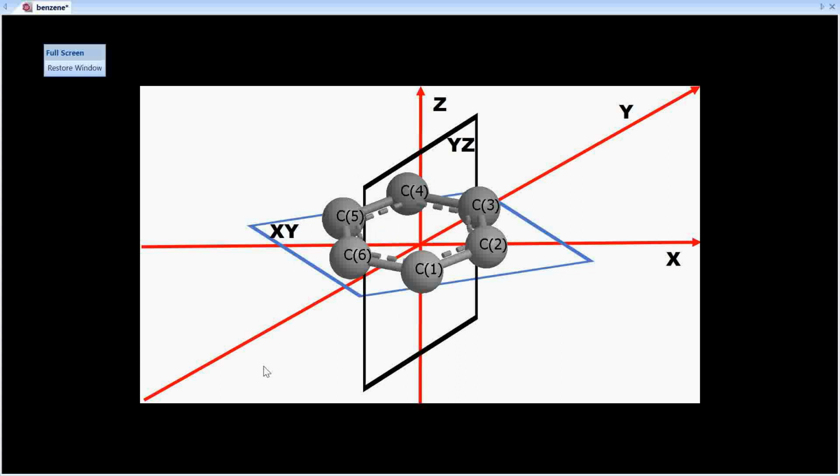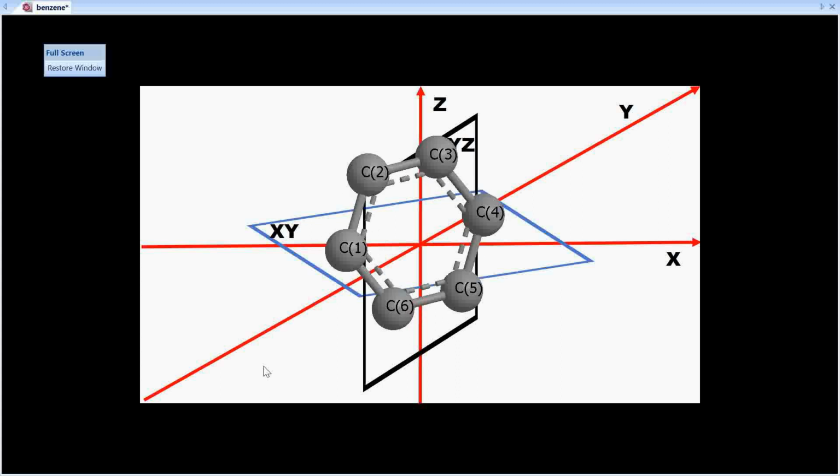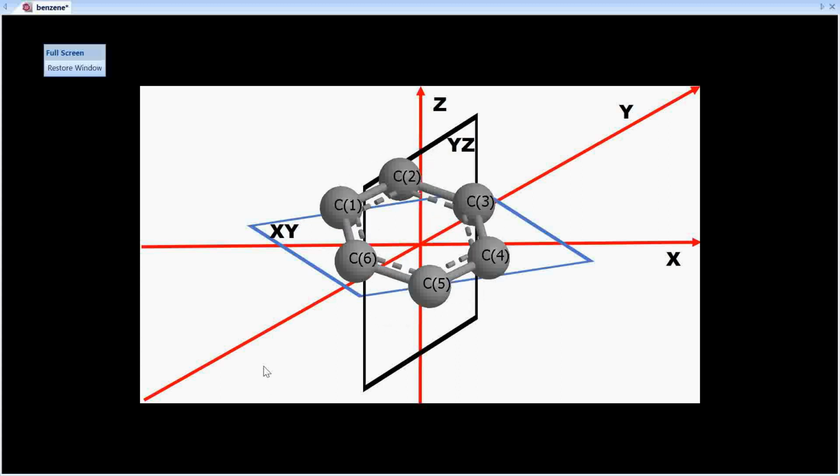So if I reflect, then what happens? C3 and C6 will remain on their position, whereas the positions of C2 and C1 will be interchanged with C4 and C5 respectively. This is what will happen. C3 and C6 will remain on their position like this, and the remaining atoms will interchange the position. The appearance will remain same.